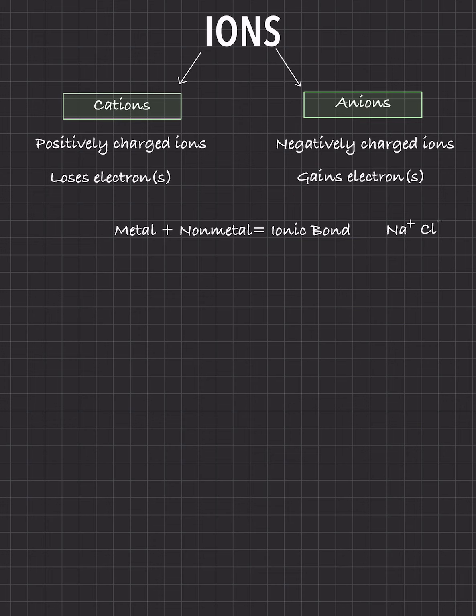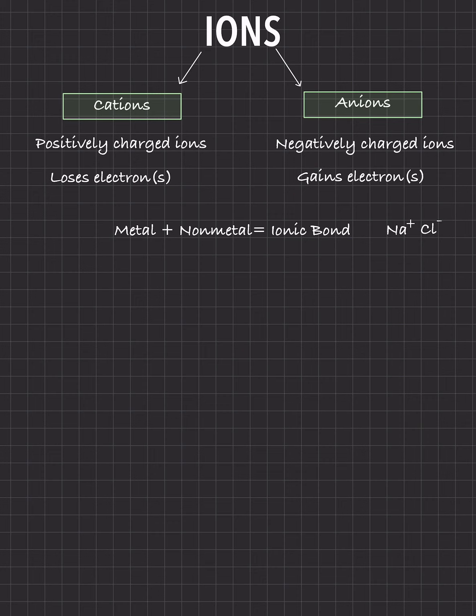Now, how does this go back to the cations? Na lost that electron, so it's a cation. Chlorine gained that electron, so it's an anion. The cation with the anion is going to have an ionic bond formed between the sodium and the chlorine.